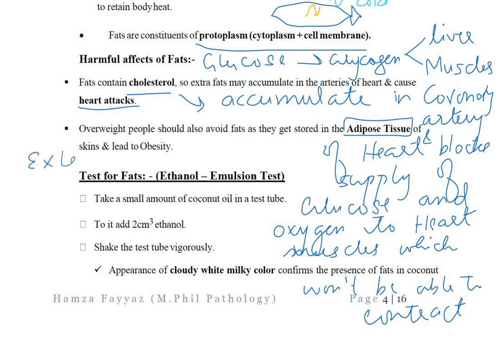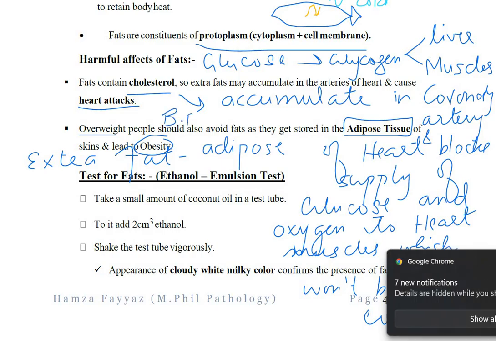That is unwanted, not required. It will lead to obesity, and obesity can later cause high blood pressure, diabetes, etc.